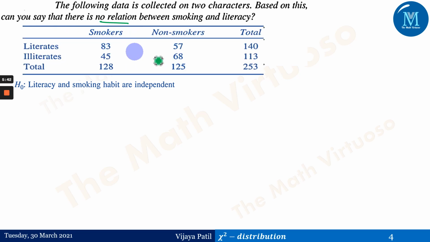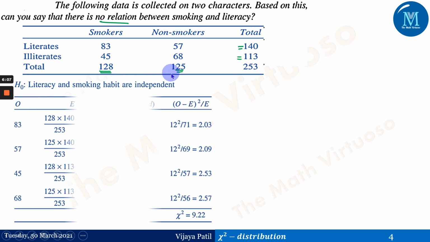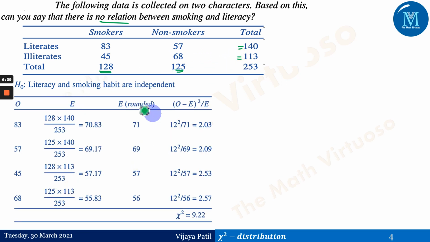I have just overwritten that particular table: smokers, non-smokers, total and everything. The smokers addition is 128, the non-smokers addition is 125. That means this 128 figure has come from 83 plus 45, and 125 is from 57 plus 68, and so on. Similarly, 83 plus 57 is 140, and 45 plus 68 is 113. So we have got this table. Now we will work out this table here.